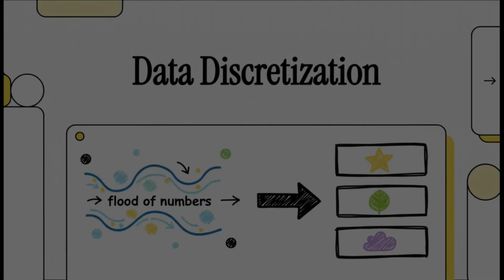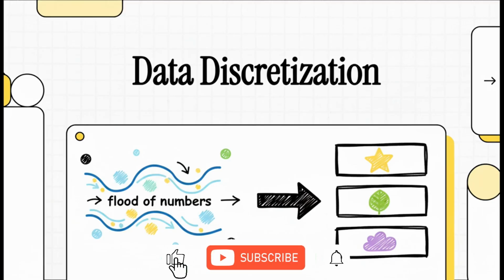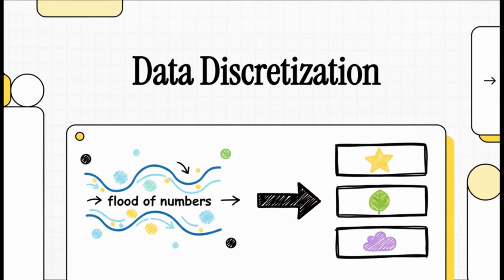Hello and welcome. Today we are diving into a super powerful, but kinda sneaky, data science technique. It's something that helps make sense of pretty much everything, from your credit score all the way to your medical results. We are talking about data discretization, which is really just the art of turning a chaotic flood of numbers into something clear and meaningful.